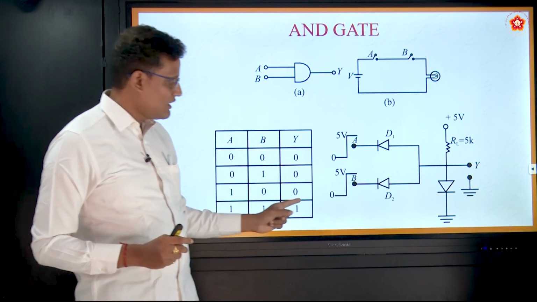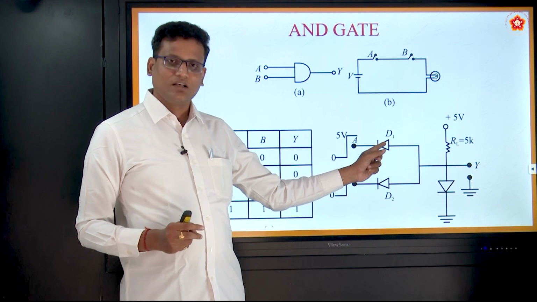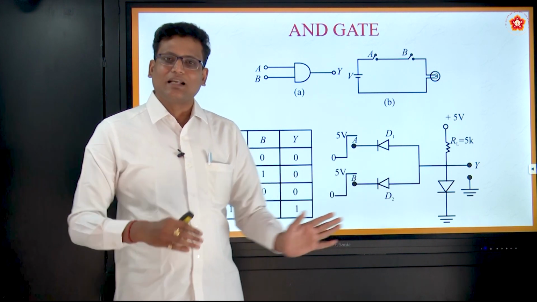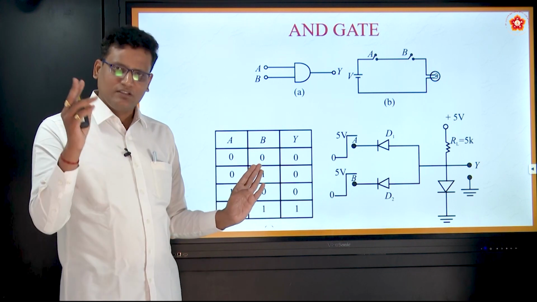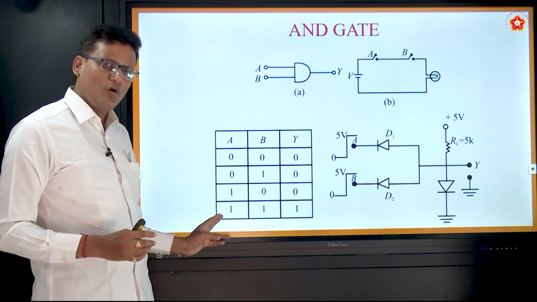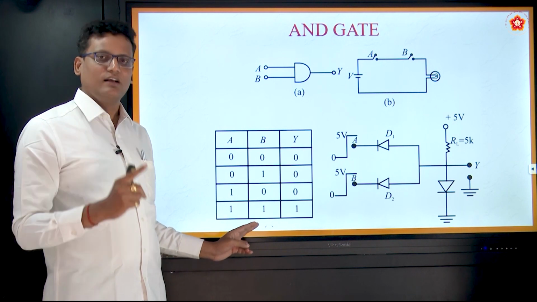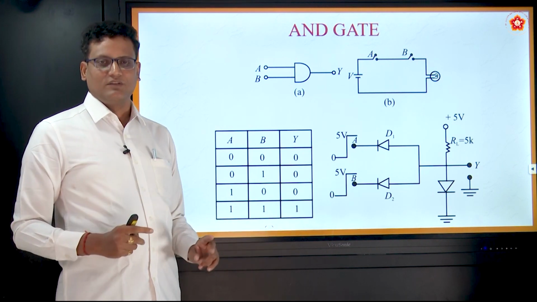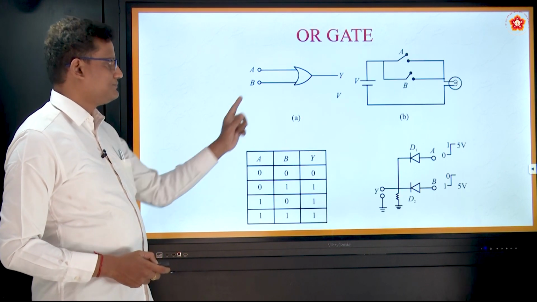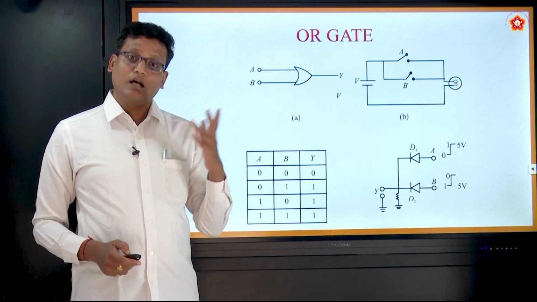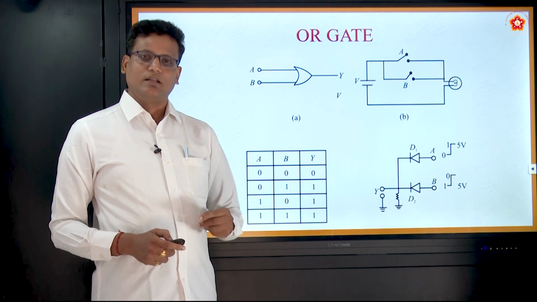Okay. Now that is how, at a diode level, this is called gate level implementation or low level implementation. See, you have only one thing here. The truth table says that only when both inputs are 1, the output will be 1. This is the basic property of AND gate. Now, you see the second one, OR gate. What is OR gate here?